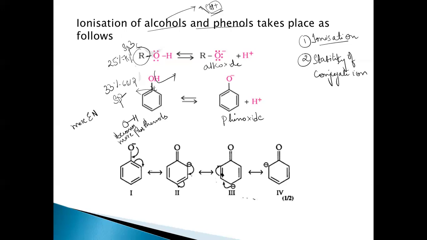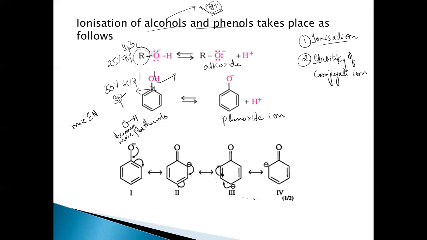Now let's look at the stability of alkoxide and phenoxide ions. So after the ionization, the alkoxide and phenoxide ions which are being formed here, let's look at the stability. Whichever ion is more stable out of these two, that can be formed easily. That means that particular compound can form this ion easily, which means that that is more acidic. Right? So this alkoxide ion, if you see, there is no resonance which is possible here. But this phenoxide ion, if you see, there is resonance which is possible in this. So these are the resonance structures of phenoxide ion.